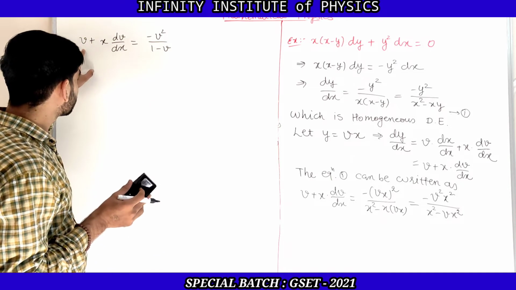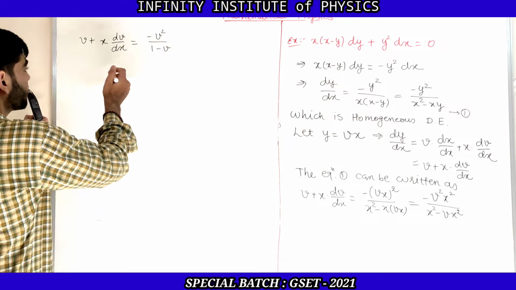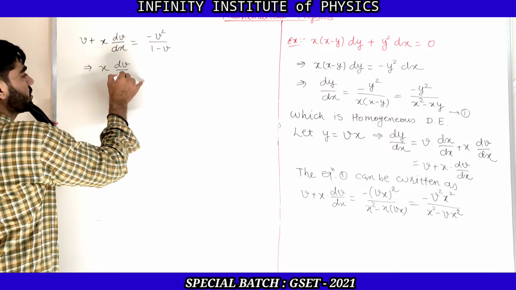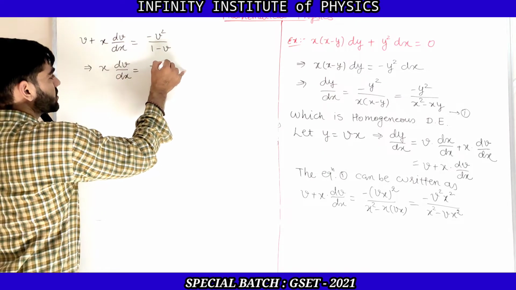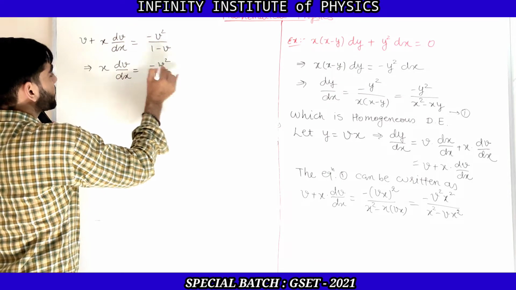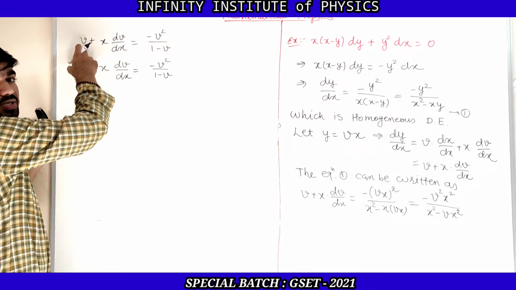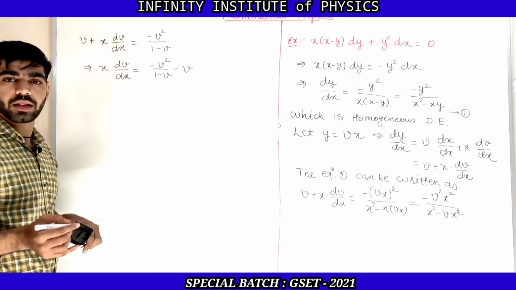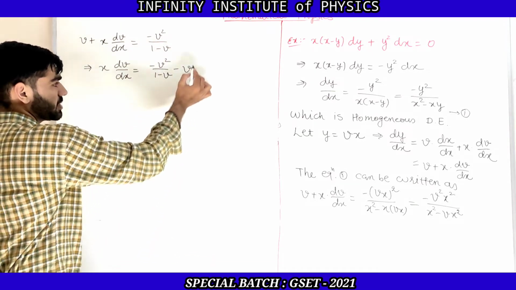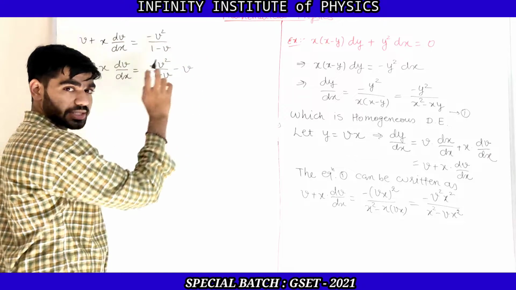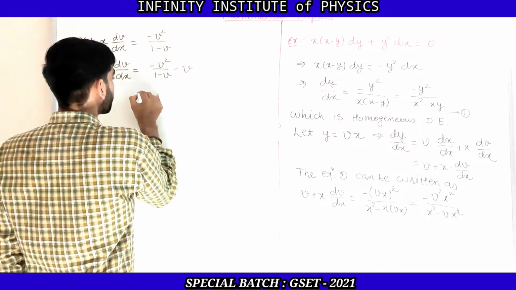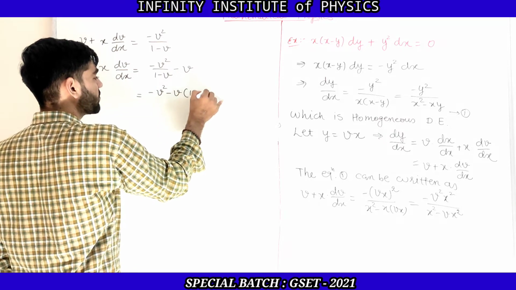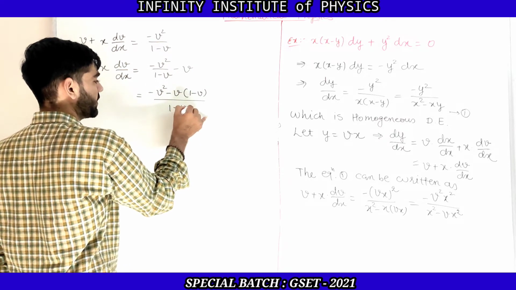Clear? Because x square is cancelled out. Now let us take this v on that right hand side, then it will be only x into dv by dx, which is equal to minus v square upon 1 minus v. Now this v is plus on left hand side, when we take it on right hand side then it will be minus. Now we need to simplify this term, so let us take 1 minus v as LCM, then it will be minus v square minus v into 1 minus v upon 1 minus v.